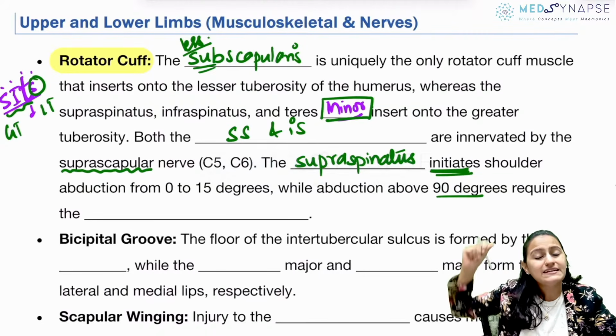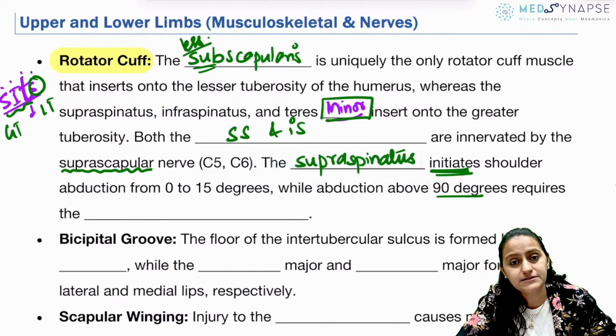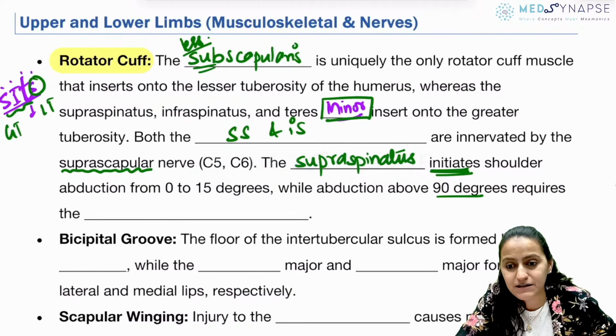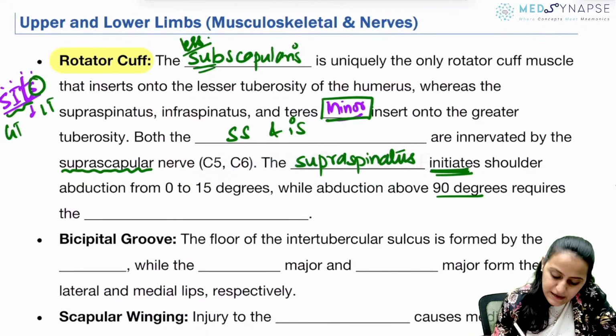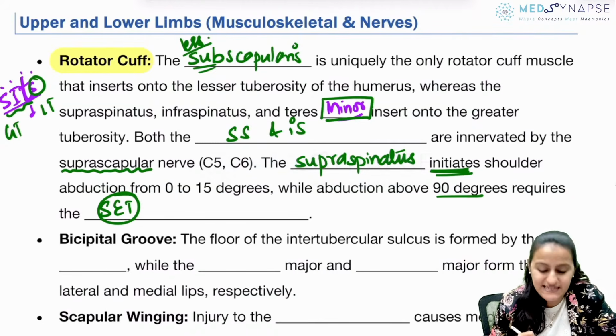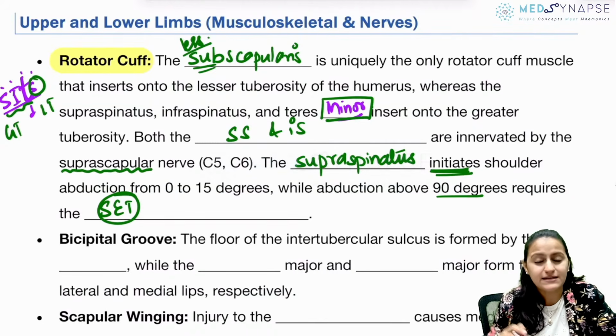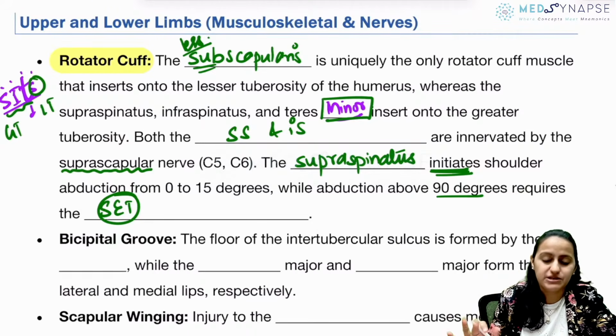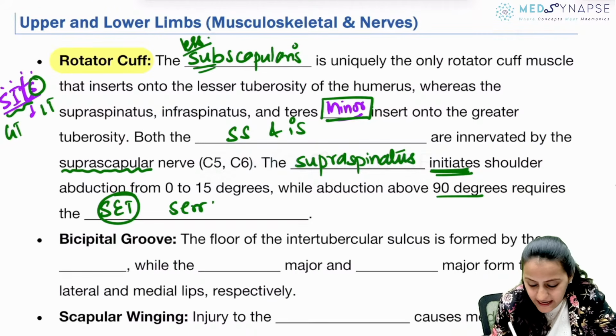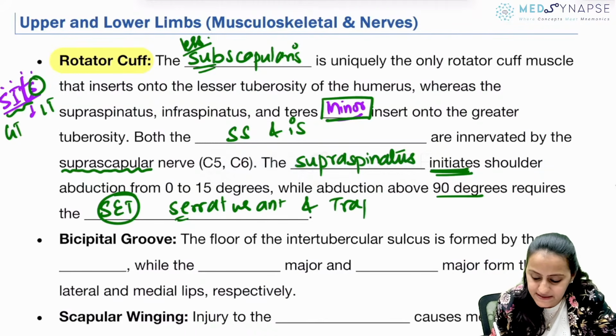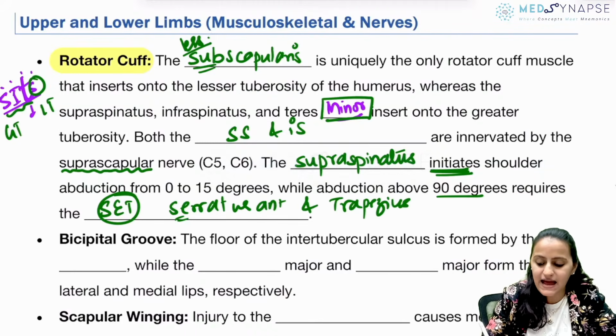And above 90 degrees, overhead abduction requires? Overhead abduction requires? The overhead abduction, remember, it is set. What is set here? The mnemonic is set. So you are set for overhead abduction. Remember like that. Set is serratus, S-E, serratus anterior and trapezius. Okay, it is serratus anterior and trapezius.